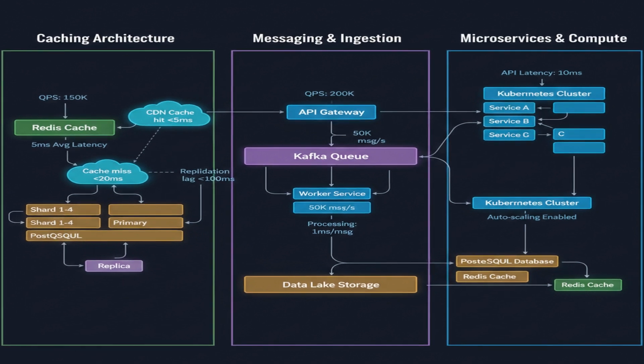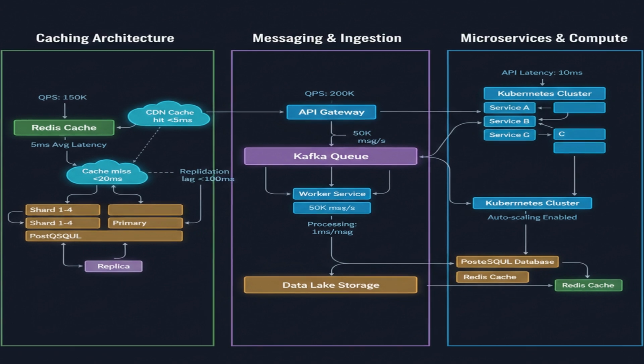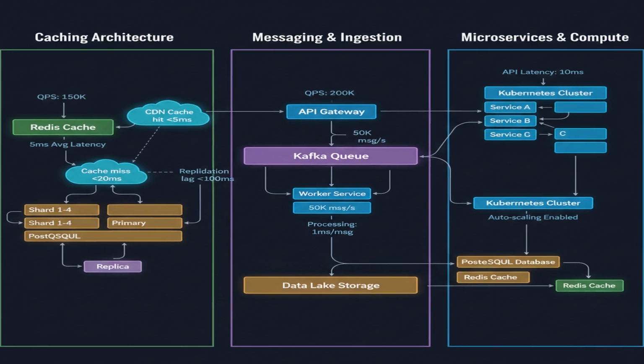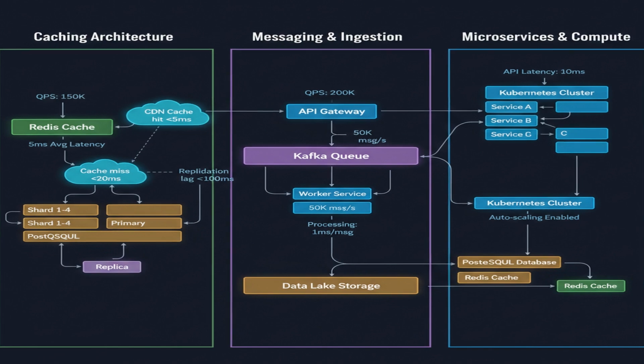Replication is also crucial for high availability. We'll use read replicas to offload read traffic from the primary database. Bottleneck analysis. The database is likely the bottleneck. Caching and sharding can help alleviate this.